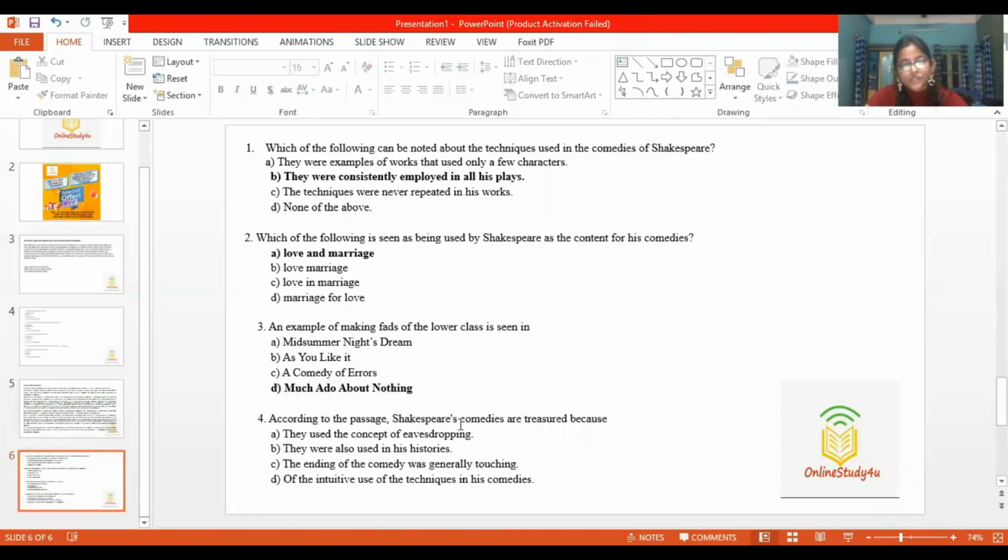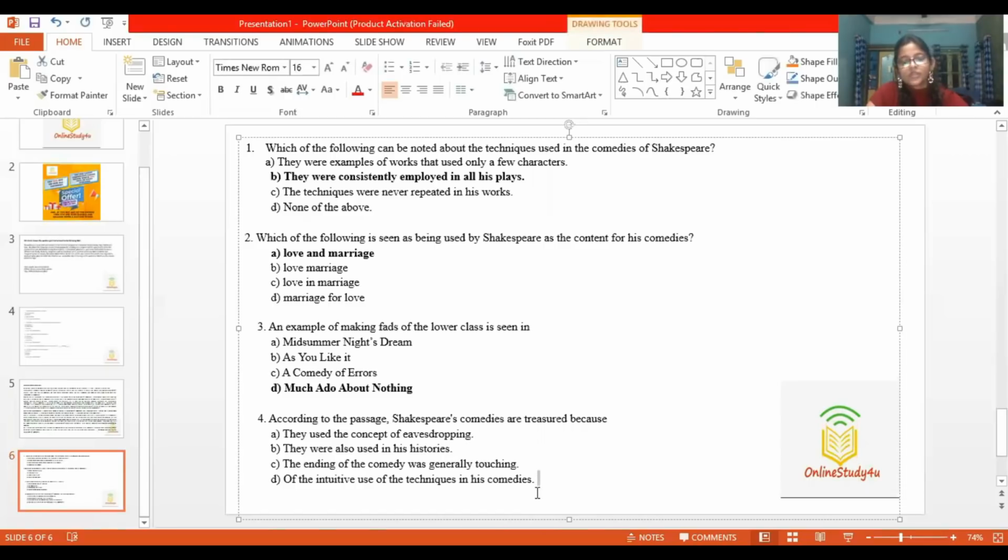According to the passage, Shakespeare's comedies are treasured because they use the concept of eavesdropping. They were also used in his histories, not written. The ending of the comedy was generally touching. It was touching, but not written in the passage we are given. Of the intuitive use of the techniques in his comedies, this was the last line we ended the passage with. So this will be our answer.